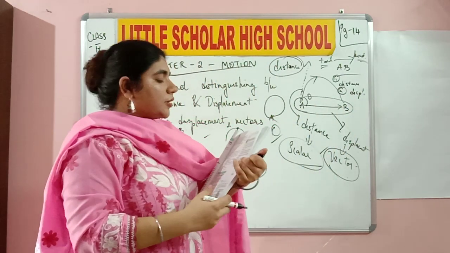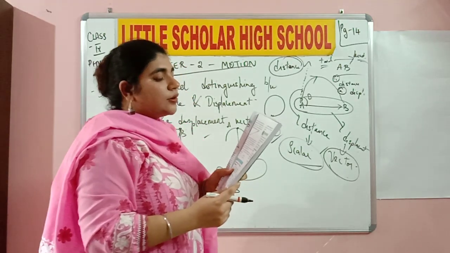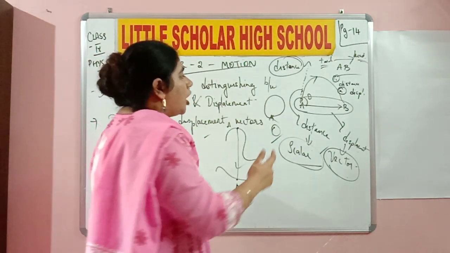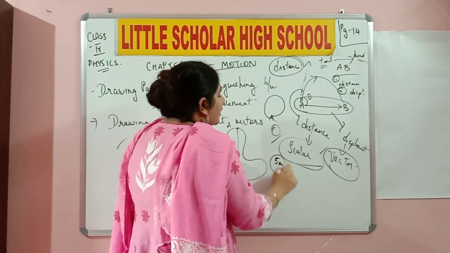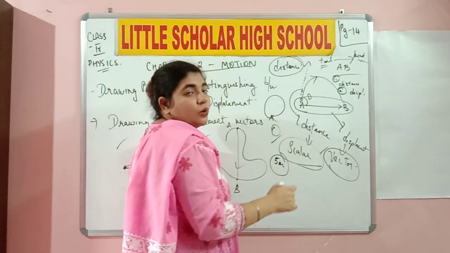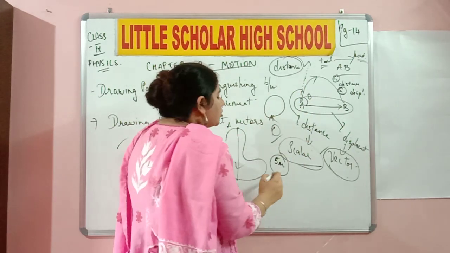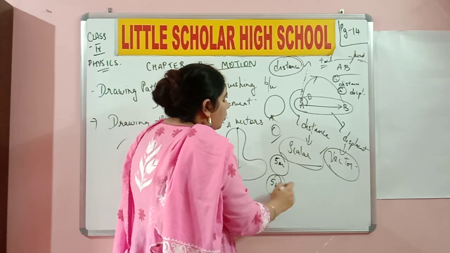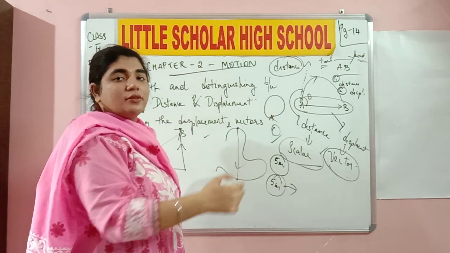Now look at the question and try to understand what I am actually speaking. When do the distance and the magnitude of displacement become equal? Now how much was the distance traveled from A to B over here? Let's say 5 meters. And the magnitude of displacement, what was the shortest path possible in the entire diagram? It was also 5 meters. Yes or no? What was the magnitude of displacement in this diagram? 5 meters.